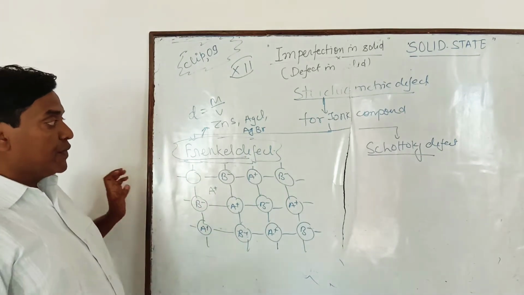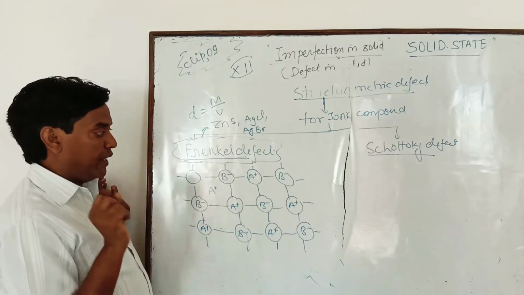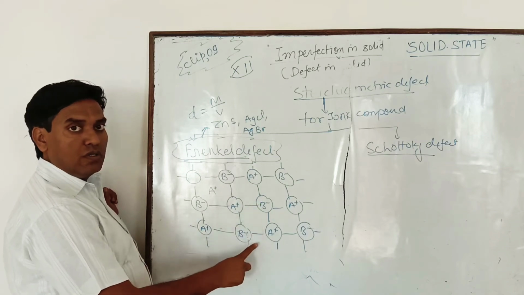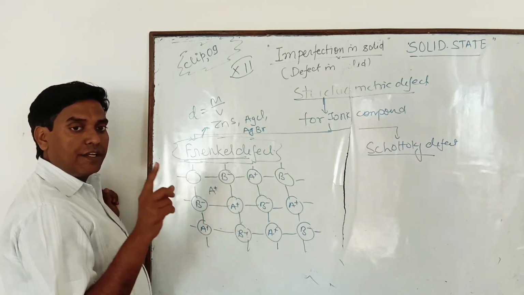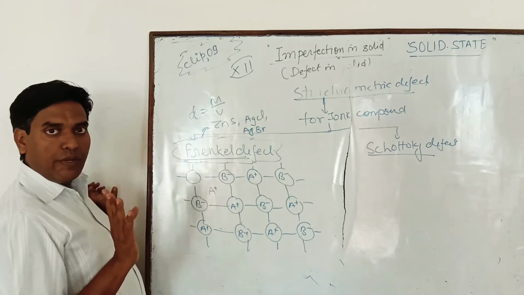Beta, see here, before the defect and after the defect there is no change in the stoichiometry, because before the defect how many cations are there, 2, 4, 6? How many ions are there? 2, 4, 6, in a ratio of 1:1. And after the defect, the stoichiometry remains the same.